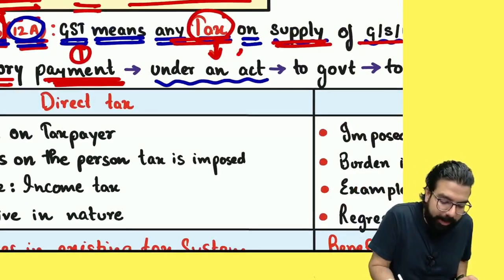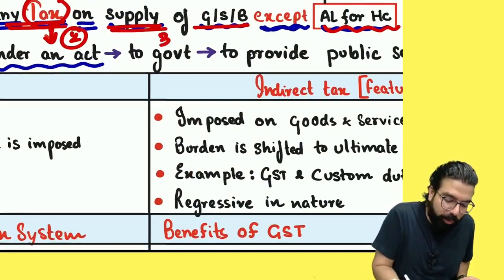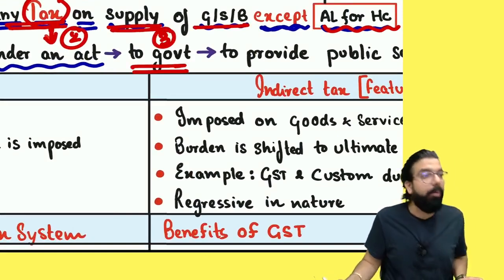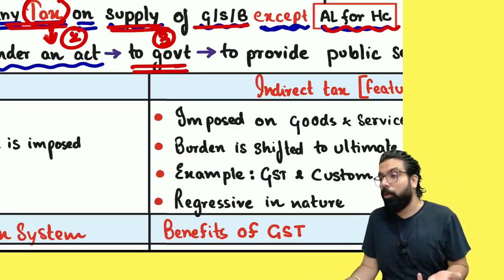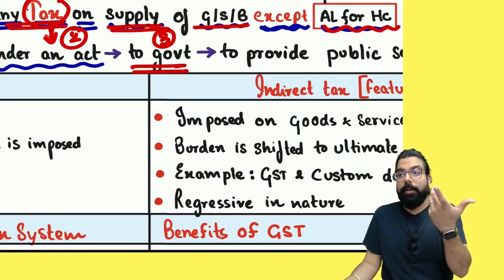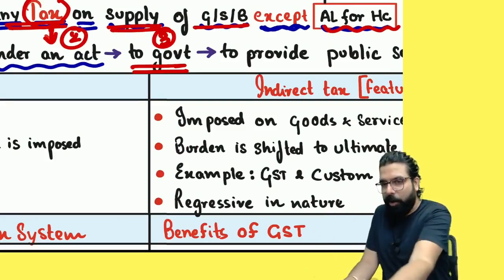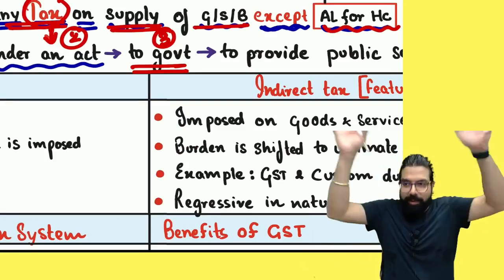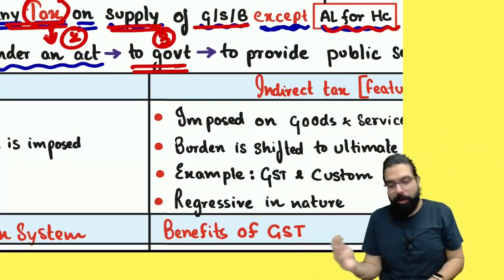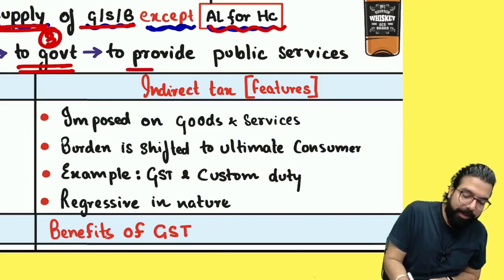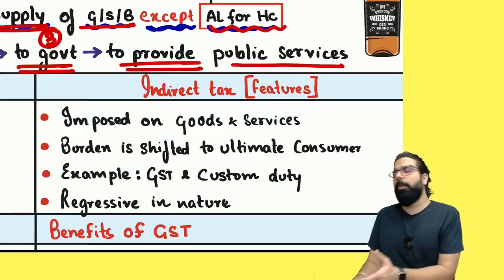Secondly, it is paid under an act. Thirdly, it is given to the government. Why? Because the government is running the country, and to run the country they need money. So basically, the government takes money from all of you and invests it for your benefit only, so that the government can provide you various public services. What are the public services the government provides, everyone?